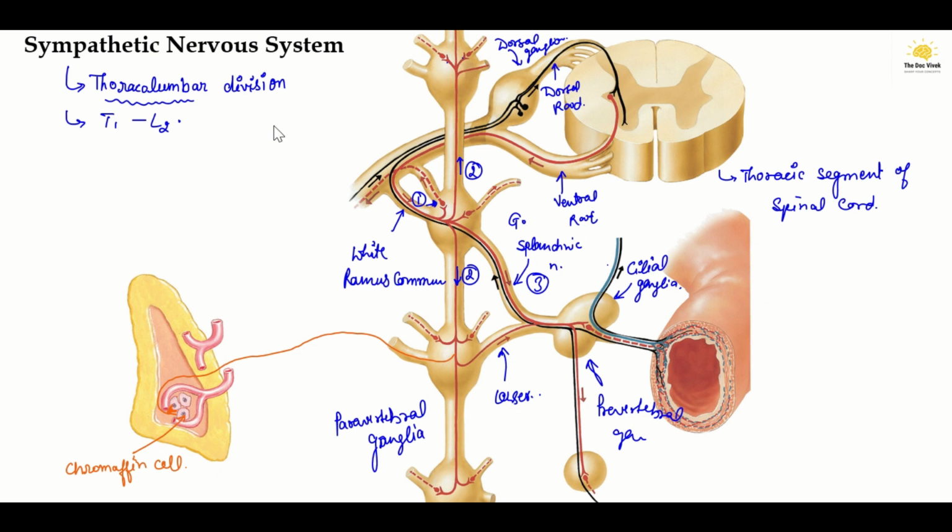Now, if we talk about the receptors in the same picture, which receptors are present in which location: in sympathetic preganglionic neurons, the neurotransmitter released will be acetylcholine.